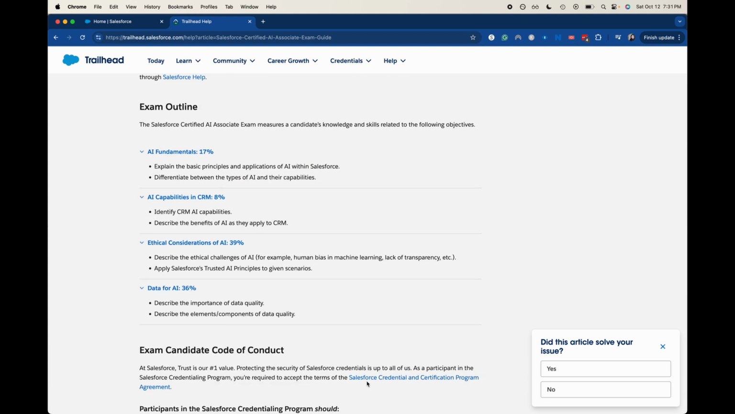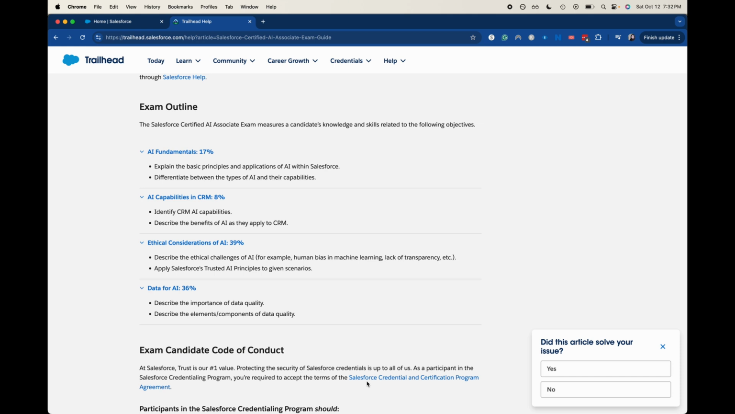Exam outline. AI fundamentals at 17%, AI capabilities in CRM at 8%, ethical considerations of AI, 39%. So that was a lot. Data for AI, that is also a good chunk there. Essentially, what this boils down to, and we'll cover a little bit of this in this mini course, is that you need to know what the different types of AI are within Salesforce. Understand how this can be used within Salesforce, which is the capabilities in CRM. Ethical considerations, so bias and transparency are also good, as well as Salesforce's trusted AI principles in given scenarios.